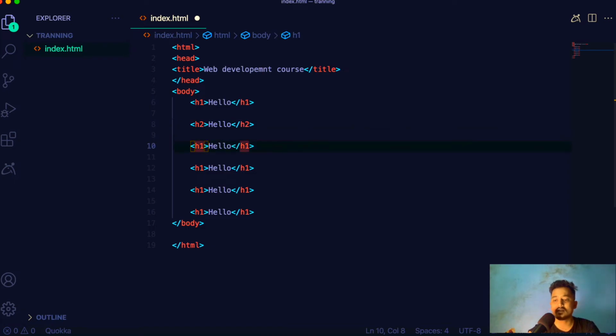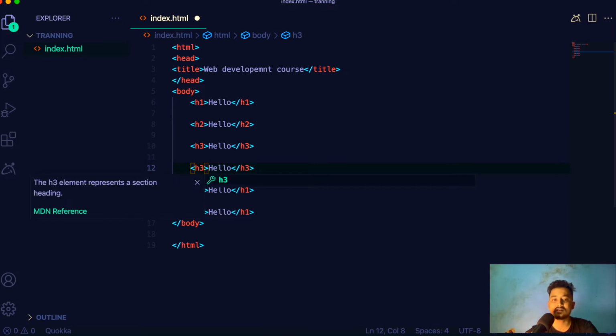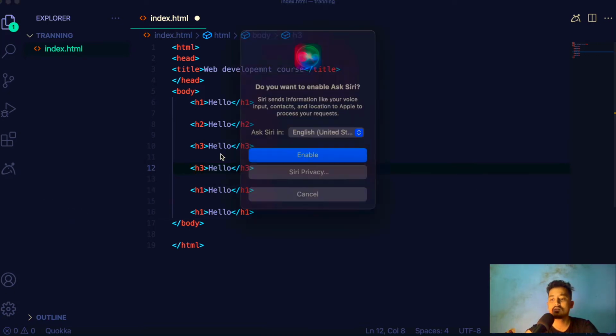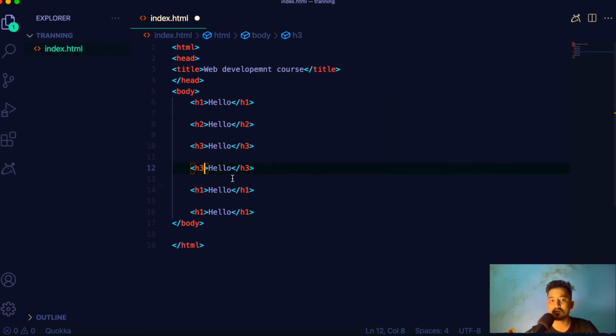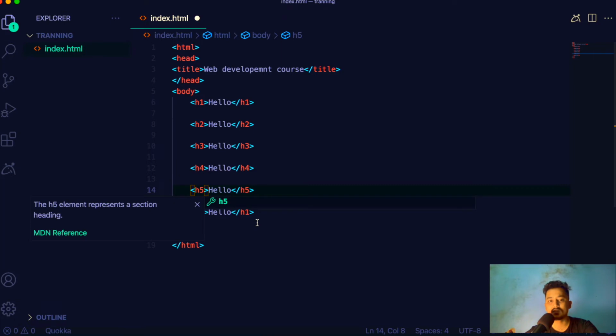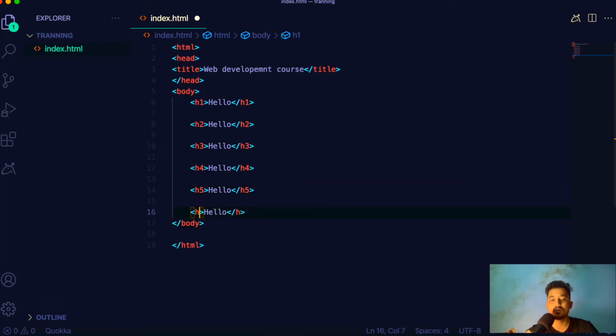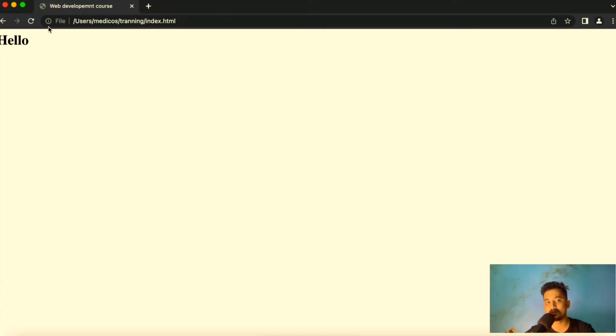And as you can see here, every HTML tag actually has an opening and closing tag, okay? So the opening tag is our normal tag, and the closing tag will contain the less than sign and then a slash. That will be the closing tag of our HTML. So H5, and here we go with H6. I will save this and I will just refresh this page.